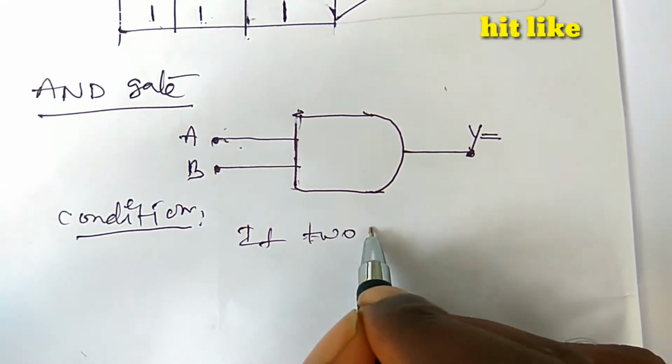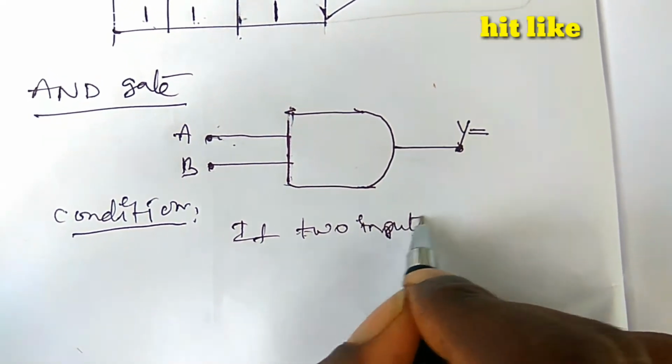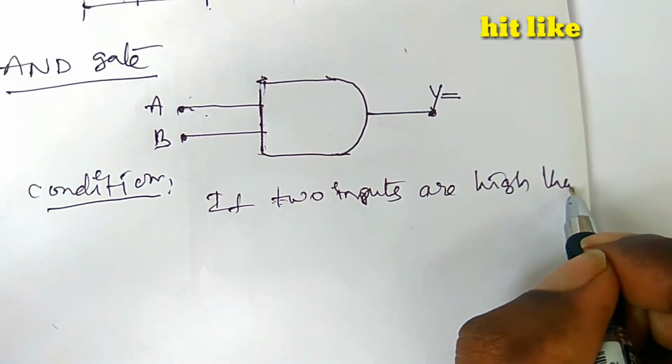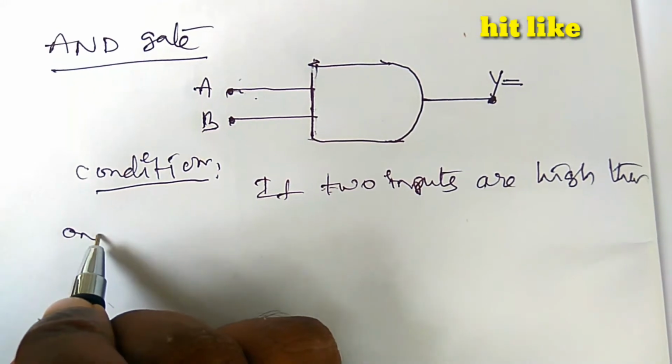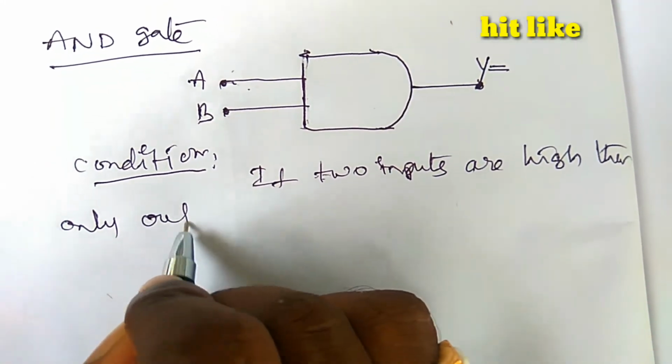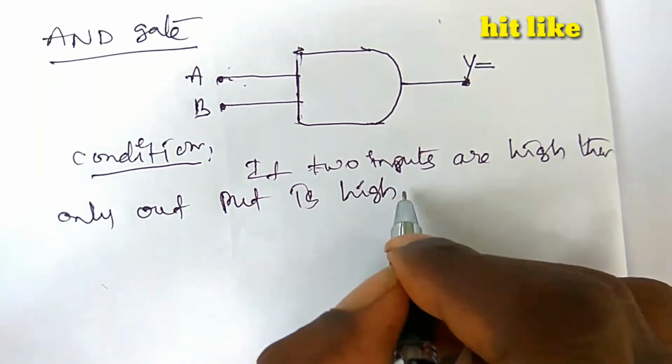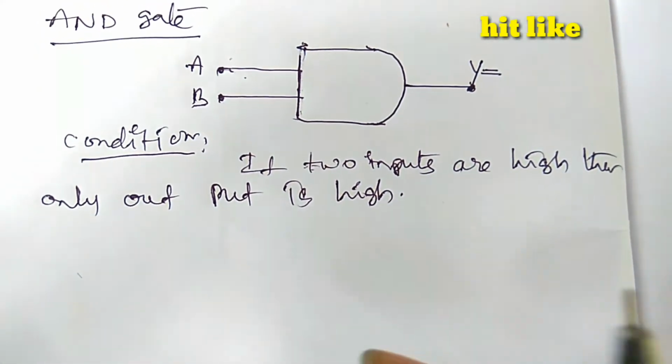If two inputs are high, then only the output is high. It means in all the remaining conditions, the output is low.